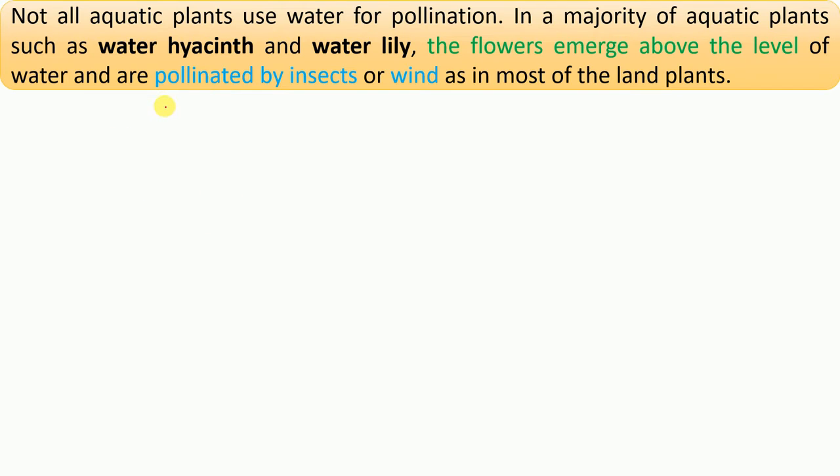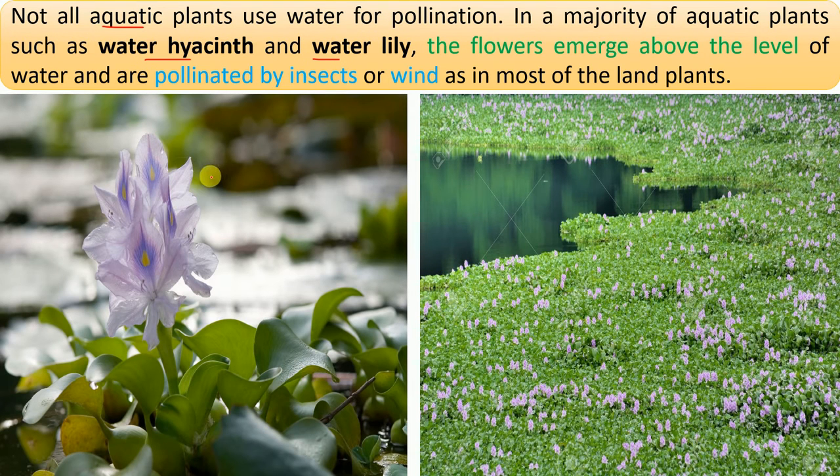And you need to note down one thing, that not all aquatic plants use water for pollination. In the case of water hyacinth and water lily, you can see here this is water hyacinth. The flower emerges above the water level. You can see here the position of the flower is above the water level, and that's the reason it cannot pollinate through water, right? So the question may be asked to you, through which process does this water hyacinth get pollinated?